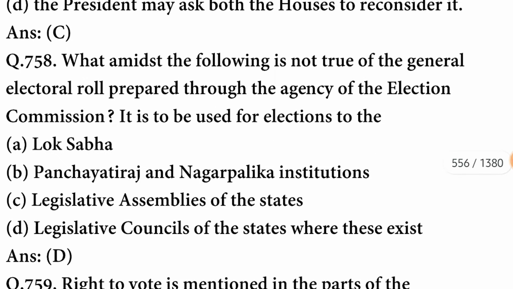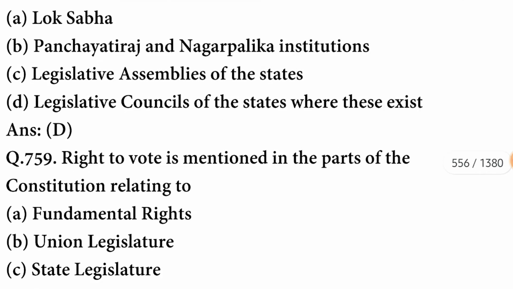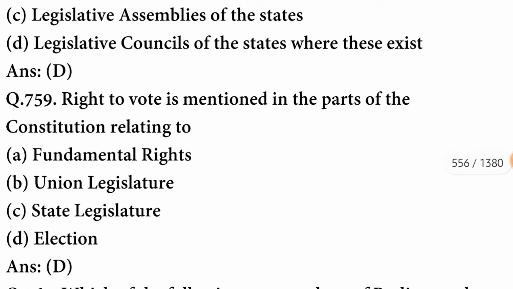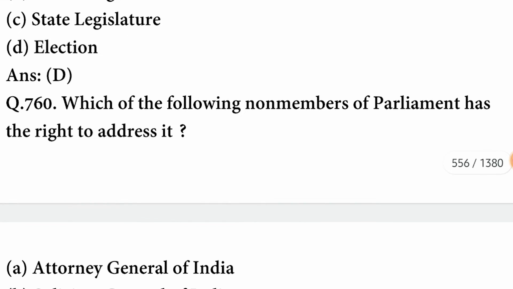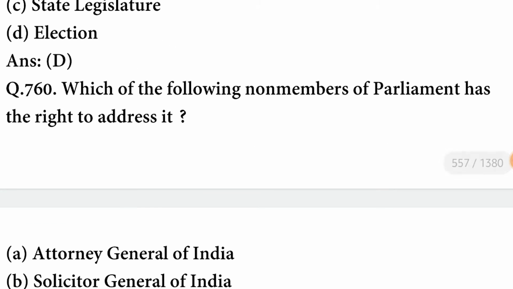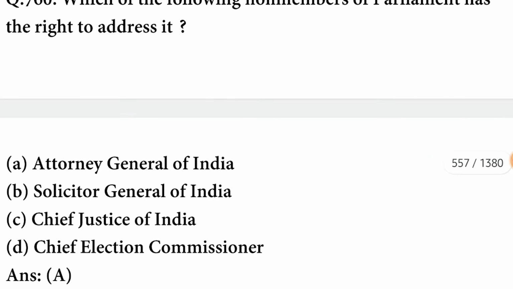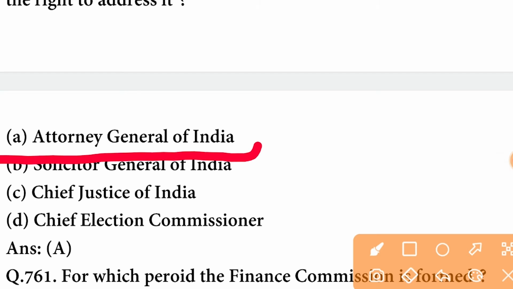The option is correct. Which of the following is not true of the general electoral roll prepared through the agency of the Election Commission? It is to be used for election to the legislative council of the states where these exist. The option is correct. Right to vote is mentioned in the part on elections. The option is correct. Which of the following non-members of Parliament has the right to address it? The Attorney General of India.